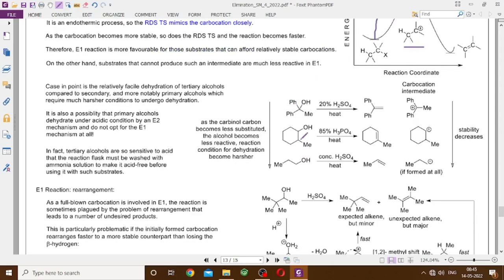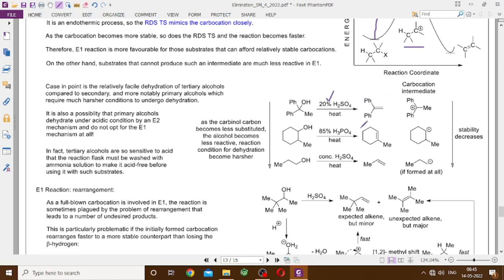And therefore we have this observation when we have such a system which can lead to a tertiary carbocation, and then something which can lead to a secondary carbocation, and then something which can lead to a primary carbocation, and eventually leading to these alkenes. So we can see that for this molecule where you have a tertiary carbocation and benzylic, doubly benzylic, যেখানে phenyl conjugative effect operate করতে পারে, the reaction can be done with only 20% sulfuric acid.